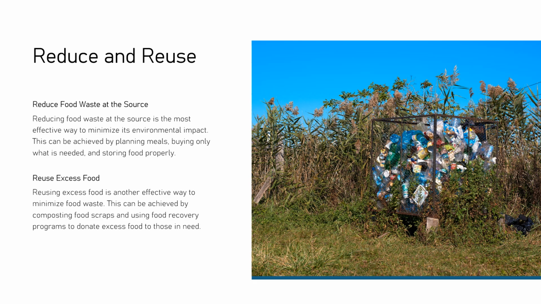Reduce and reuse. Reduce food waste at the source. Reducing food waste at the source is the most effective way to minimize its environmental impact. This can be achieved by planning meals, buying only what is needed, and storing food properly. Reuse excess food. Reusing excess food is another effective way to minimize food waste. This can be achieved by composting food scraps and using food recovery programs to donate excess food to those in need.